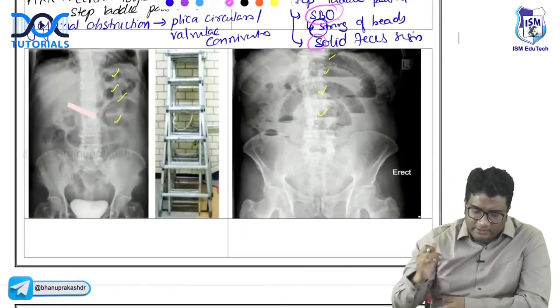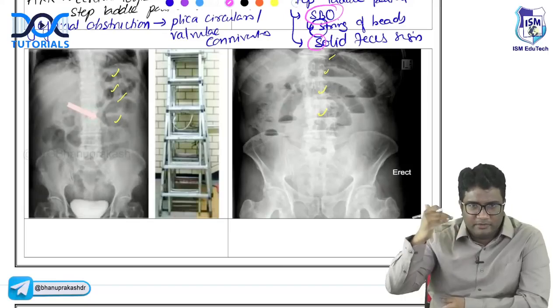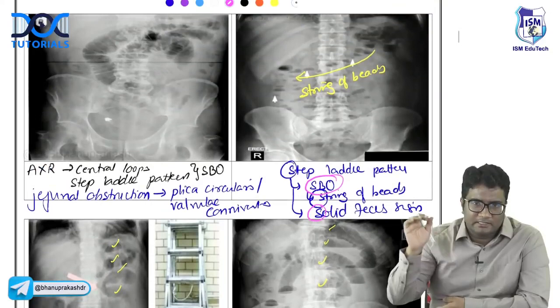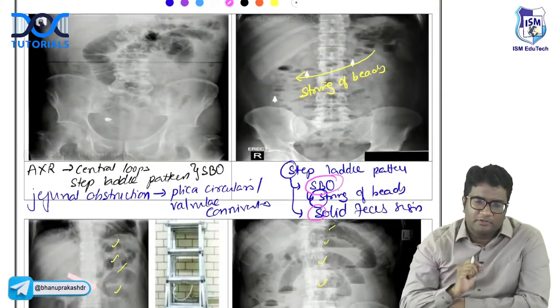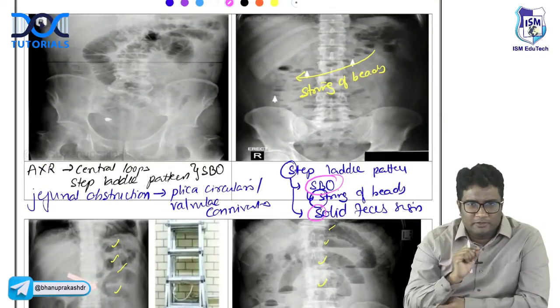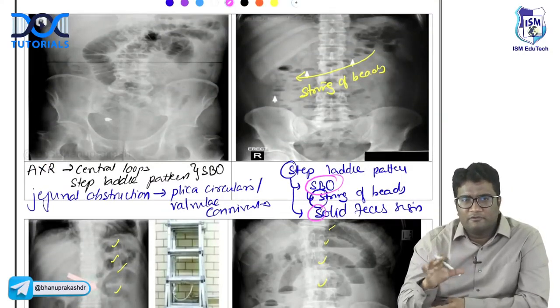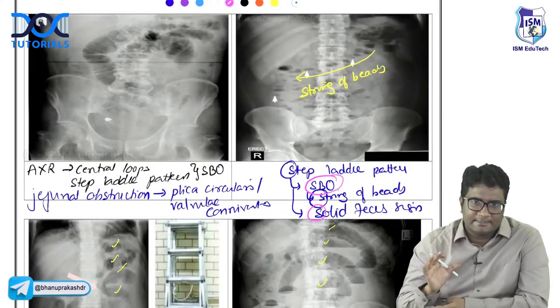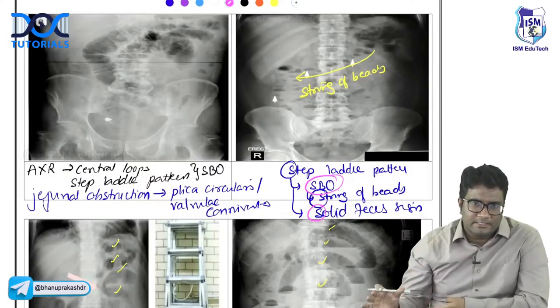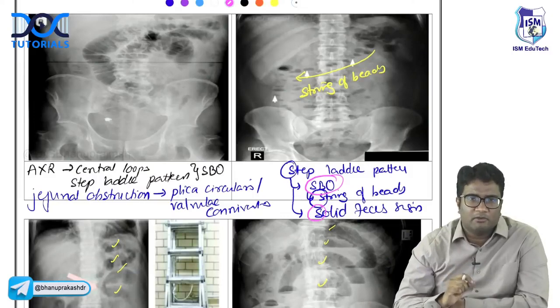Will you remember? So look at the radiograph: central loops one above the other, step ladder pattern, or you are seeing this string of bead appearance, or you are seeing the valvulae conniventes throughout the bowel wall, these mucosal folds. All of this is small bowel obstruction. SSS: string of bead appearance, step ladder appearance, solid feces sign. All of them are features of small bowel obstruction.